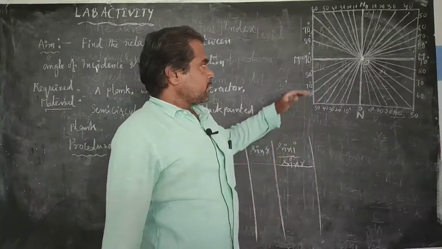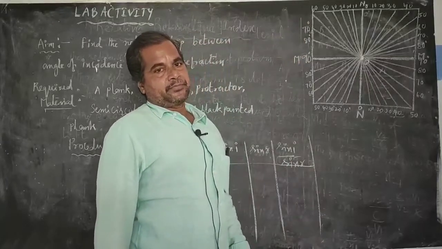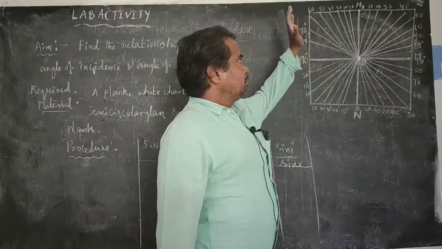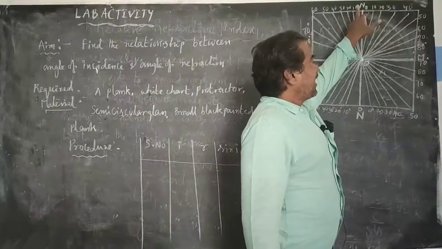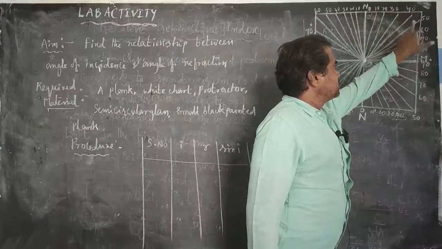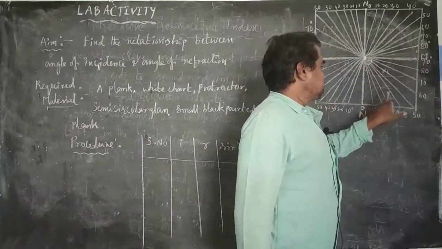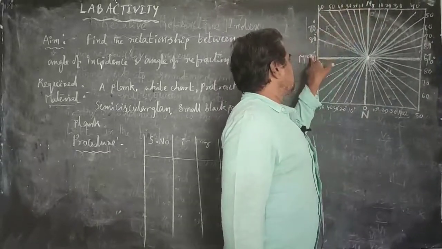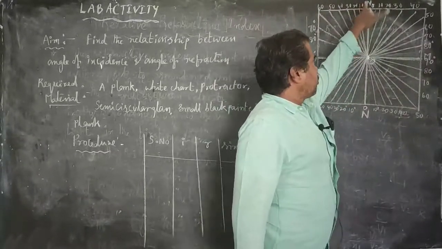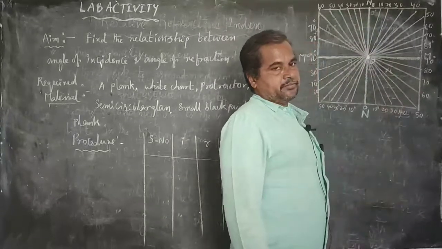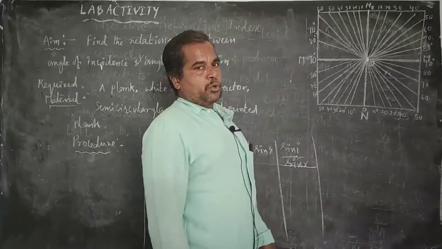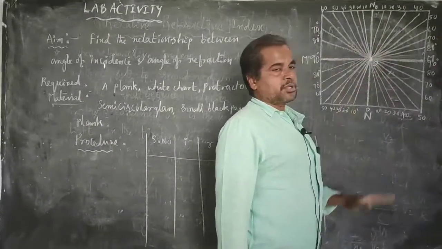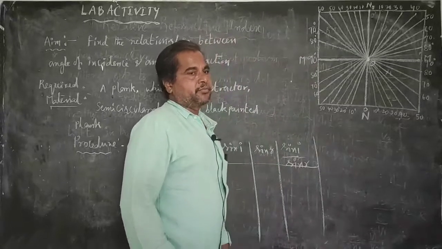Next, by using a protractor, we mark the angles from 0 to 90 degrees on both sides of the vertical line MN.